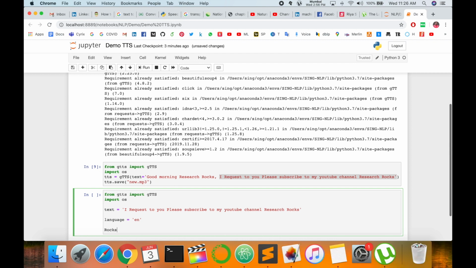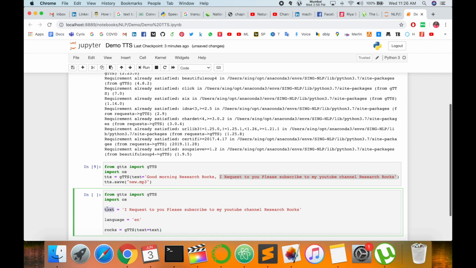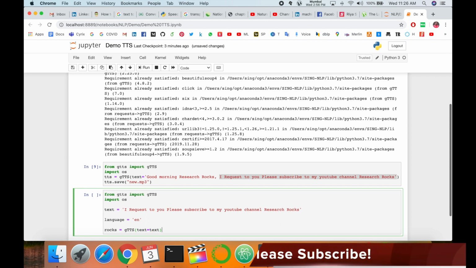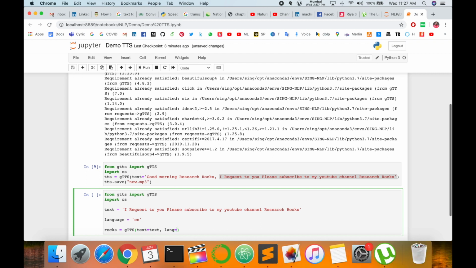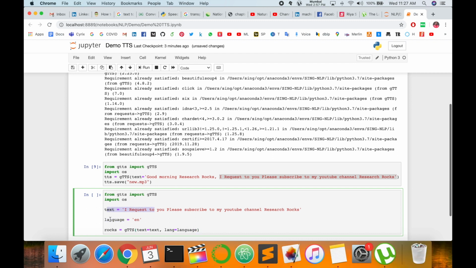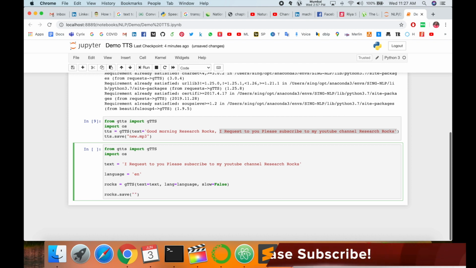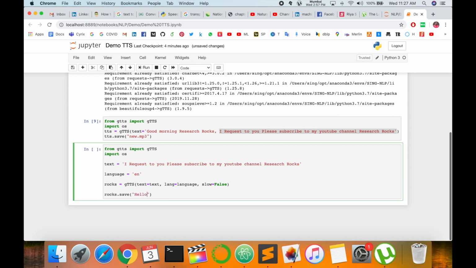So rocks equals gTTS, and then type text equals text, and this text I call here, convert the text, and comma language equals the language variable, I convert the text in this language, and then comma slow equals false, and type where I want to store this file, rocks.save double quote, and then I type hello.mp3, execute the code.